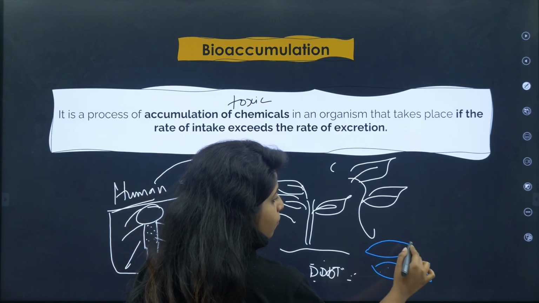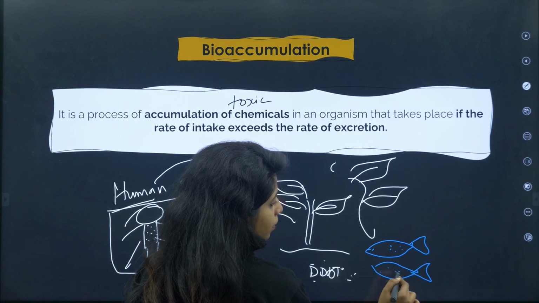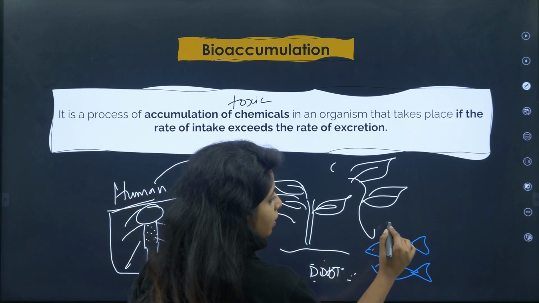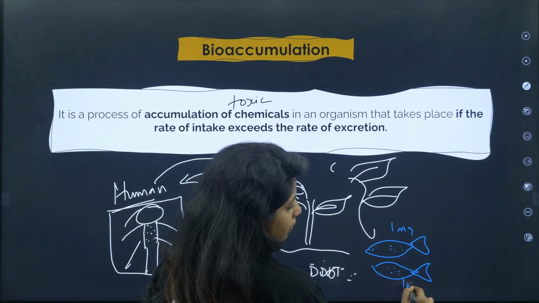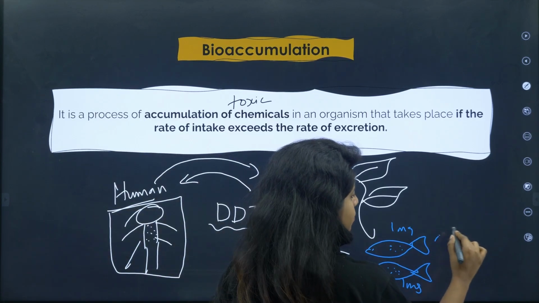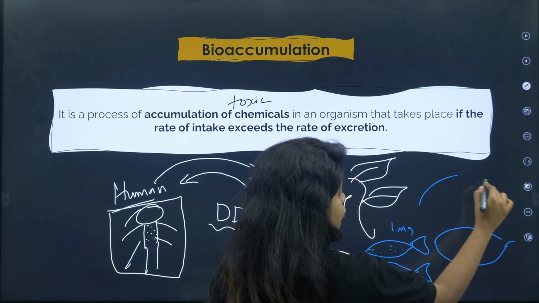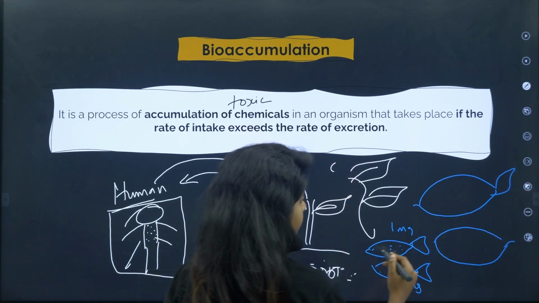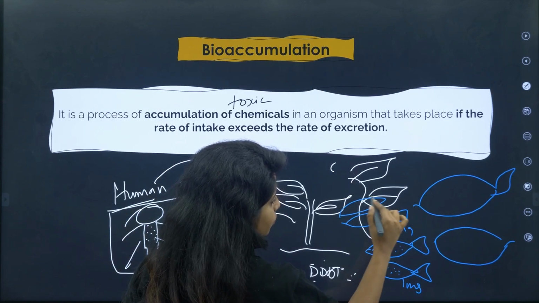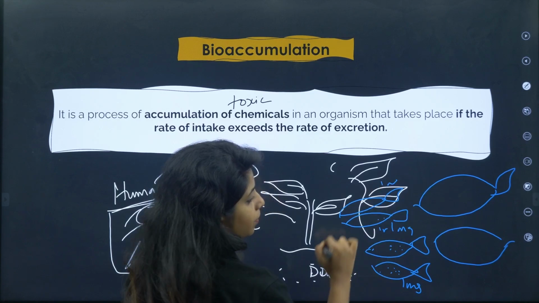So small fishes had a little amount of DDT in them. Now just imagine that these two fishes have 1 mg of DDT. Now there will be a big fish, there will be another big fish, and there are two more small fishes, again having 1 mg of DDT.